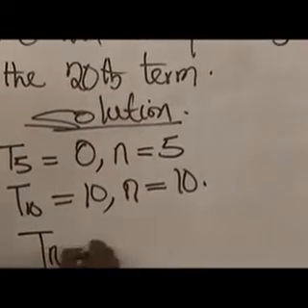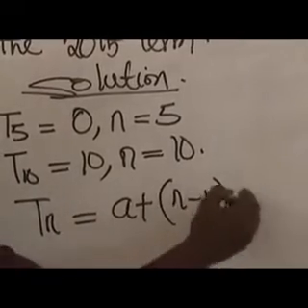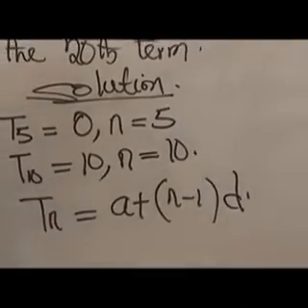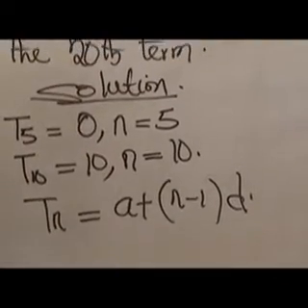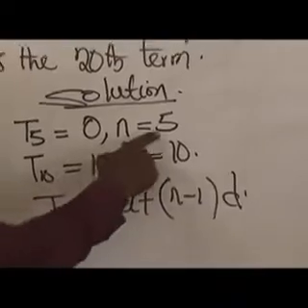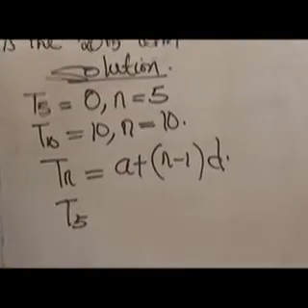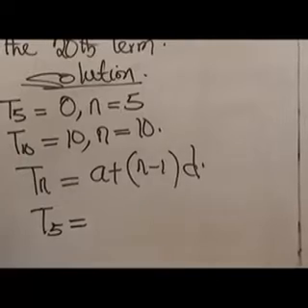Tn equals a plus (n minus 1)d. We are going to do some substitution in order for us to get an equation. In place of n, we have what? 5 for the first sentence, T5 equals a.